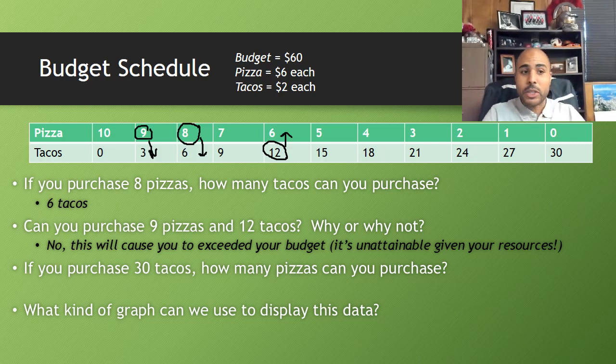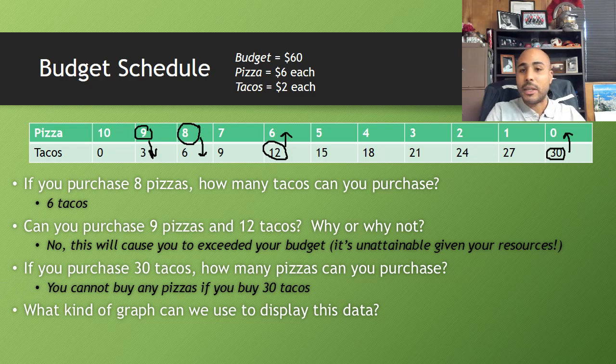Now, if we were to purchase 30 tacos, how many pizzas can we get? Well, let's look down here at 30 tacos. Look right across at pizzas. We see that the answer is 0 pizzas. If you get 30 tacos, all you're going to be eating is tacos. And what kind of graph could we use to display this? Pretty simple stuff, guys. The only graph we've studied so far, a production possibilities curve.